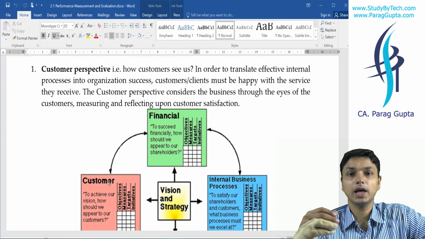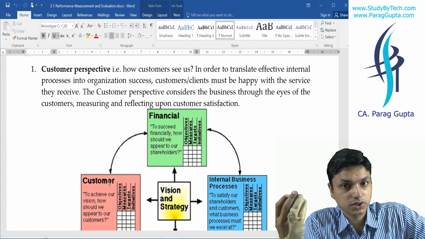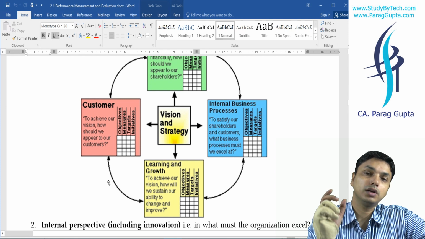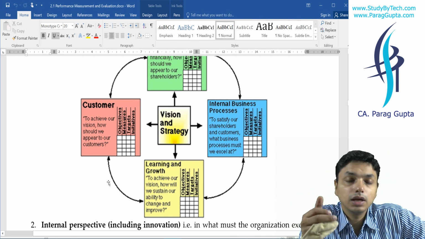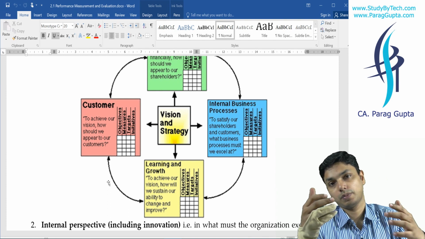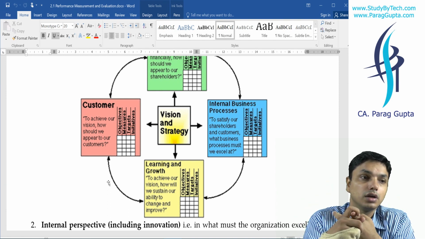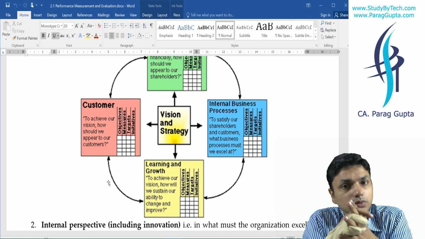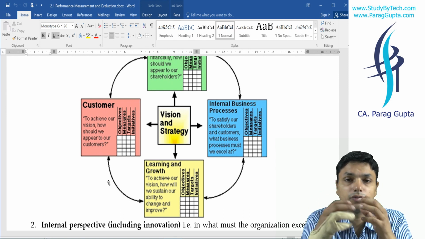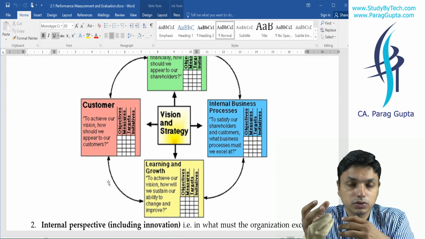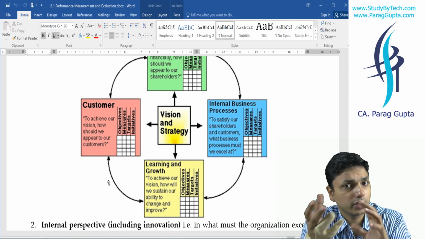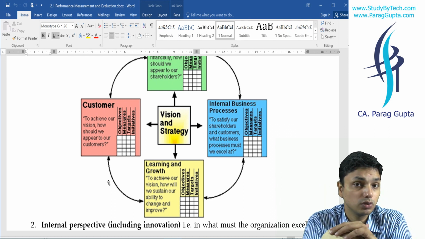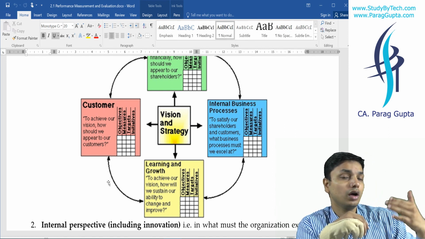To do so, we will have to change our internal processes. So we will say internal business process perspective. It means you are thinking about how to improve our processes. For example, it may be a change in infrastructure, or you may bring a new machine into consideration. You may change the ways things are being done so that things are done swiftly and faster. There may be a lack of coordination, and you may try to resolve it so that our processes improve and our customer gets satisfied.